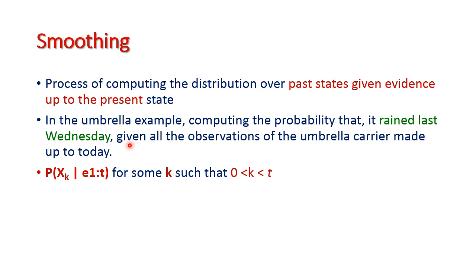Then what is the probability of rain today? That is called smoothing. Here probability of Xk given evidence 1, evidence 2 up to Et for some k, such that k is greater than 0 and less than t. t is the current time slice.